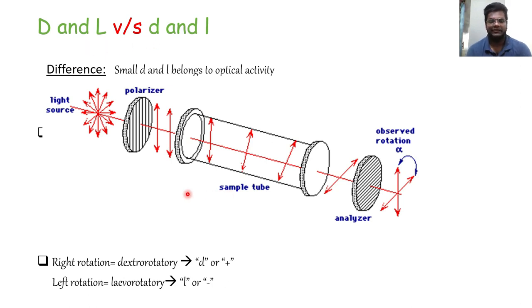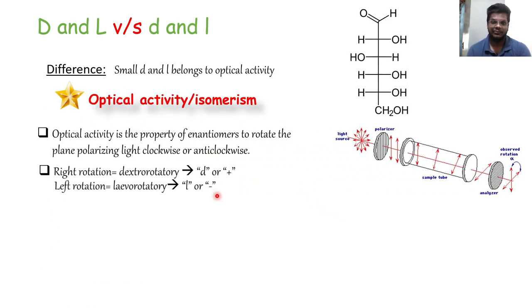Suppose for example, we filled this sample tube with D glucose, the glucose which had OH on the right side, on the penultimate carbon. Now because D glucose is an enantiomer, we know for sure that it is going to rotate the plane polarizing light somewhere. But we don't know for sure whether it will rotate it to the right side or to the left side. We don't know until and unless we check it experimentally. So the results are totally experimental.